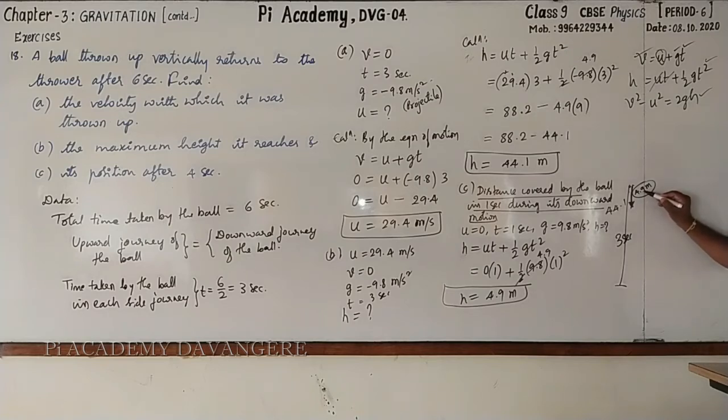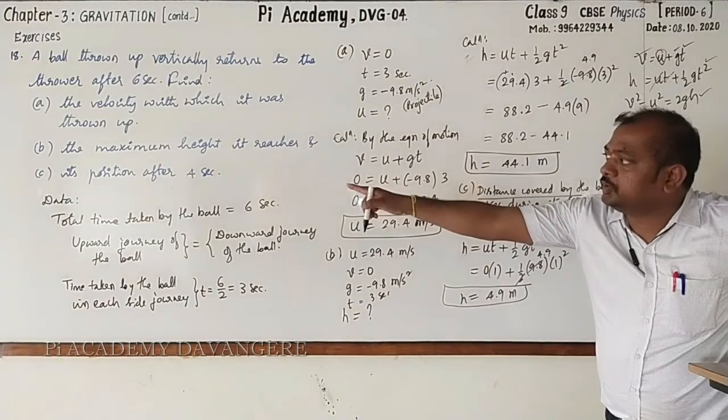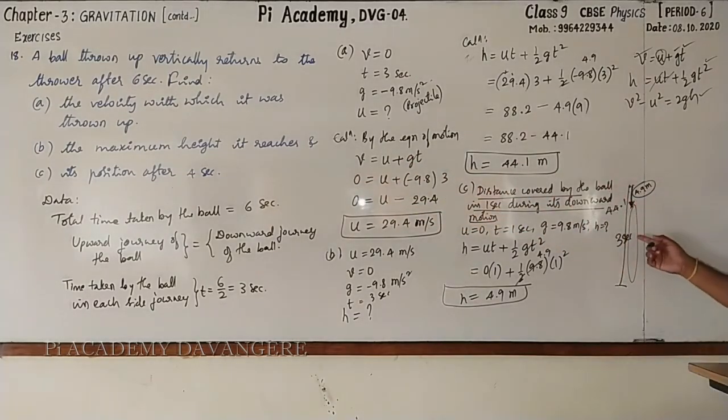It has covered a distance of 4.9, and the remaining distance will be calculated by subtracting 4.9 from 44.1. Followed? See its position after 4 seconds.